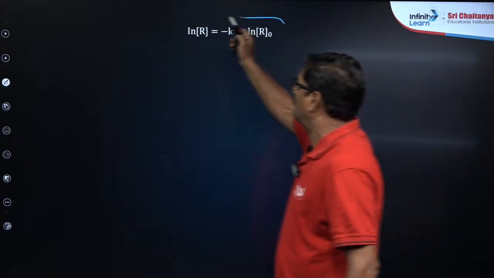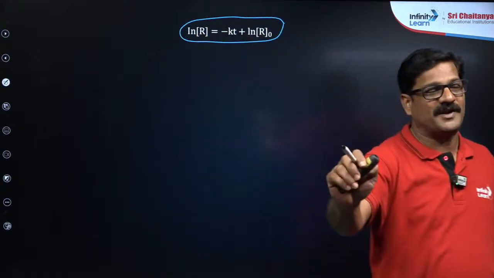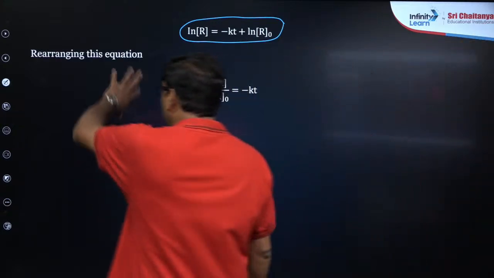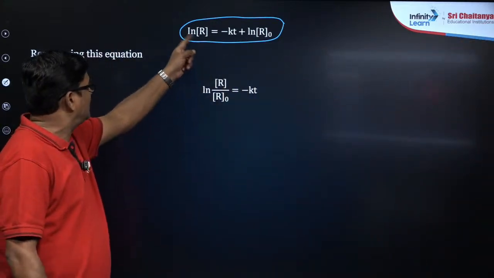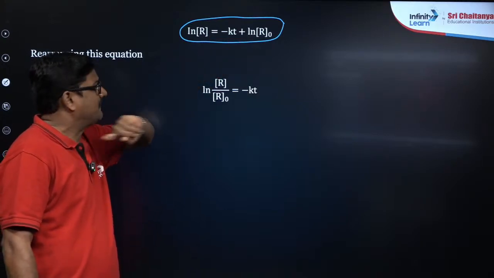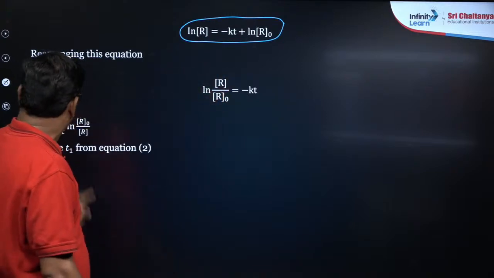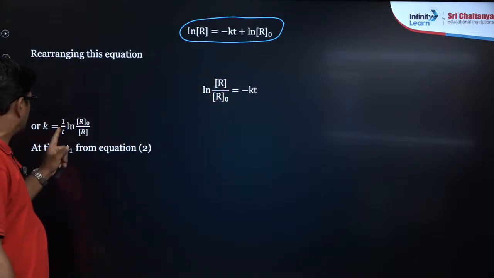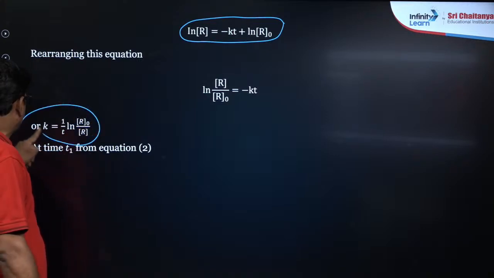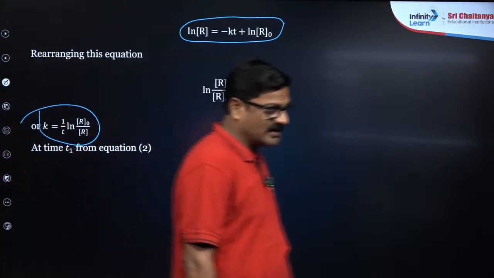From this you can draw a couple of graphs. I am going to explain that couple of graphs. Stay tuned, my dear students. Rearranging the equation, ln R upon R naught is equal to minus kt, right? So you can say k is equal to 1 by t ln R naught by R. This is what you call the integrated first order rate expression.